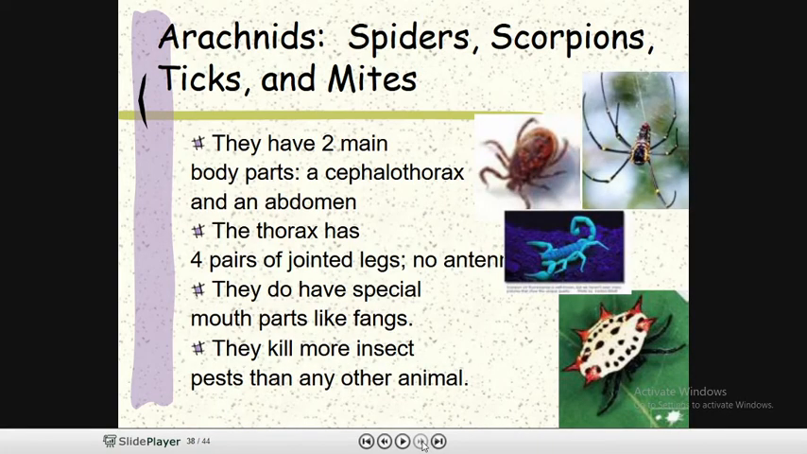Another group, another phylum, is called arachnids. Now what are arachnids? They are spiders, scorpions, ticks, mites, everything. They have two main body parts: the cephalothorax and the abdomen. You can see that scorpions and all other spiders belong to this arachnid family. The thorax has four pairs of jointed legs. No antenna is developed at all. They have special mouth parts like fangs, and they kill more insect pests than any other animal. So they are also called super bugs or super predators.